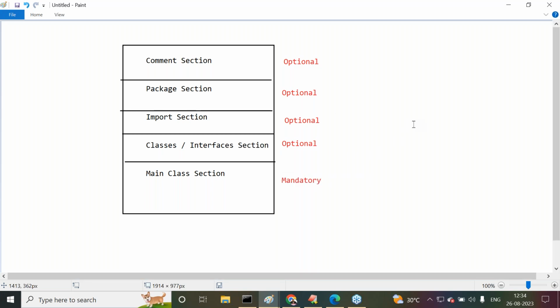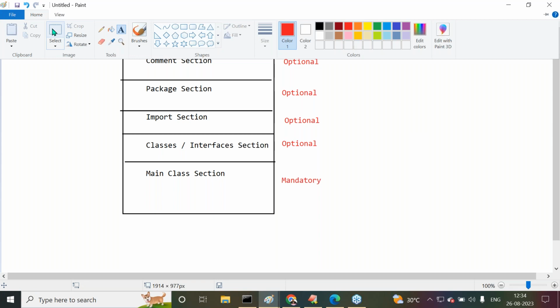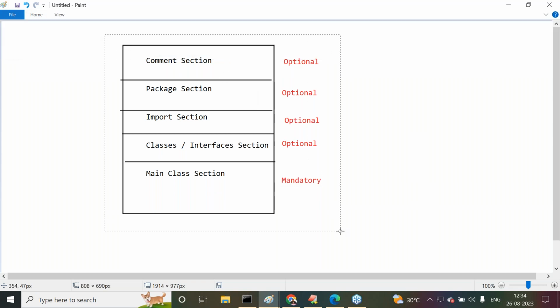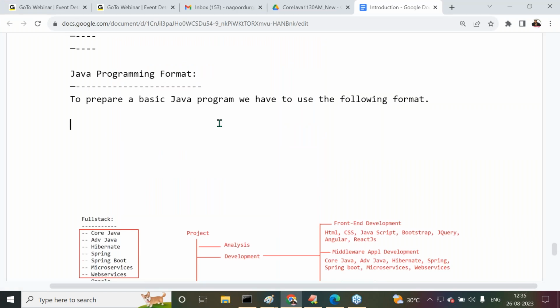Without having a main class and main method, we are unable to execute the program. If we want to run or execute any Java program, what is required here? Main class is required. So main class section is mandatory. Right, sir. Here what is required now? Main class section is mandatory.